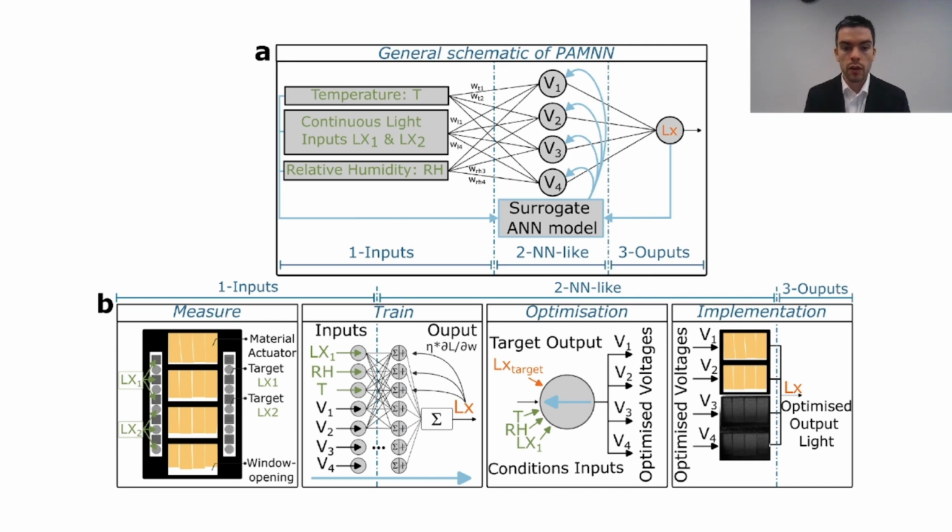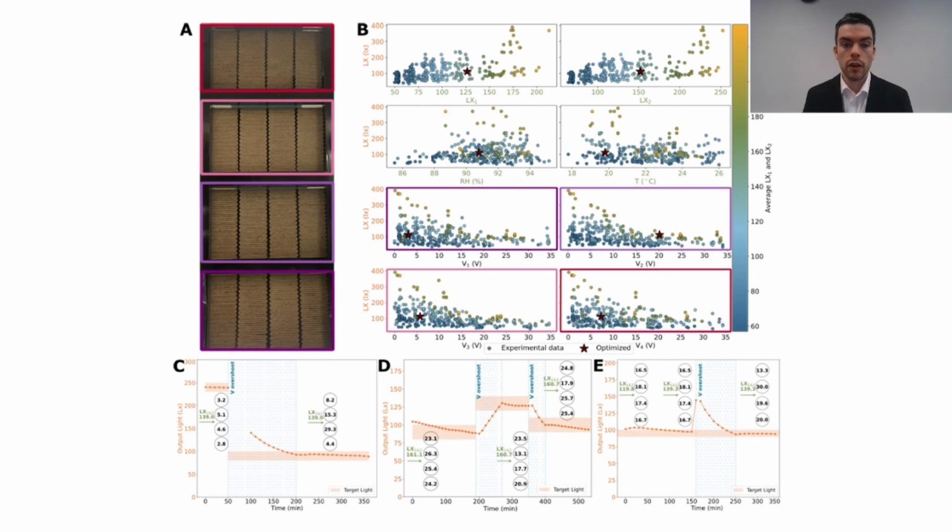This model used as input the input light, the relative humidity, the temperature, and all the voltages inside each individual self-actuating window, and as output the light desired by the application. Then, with a genetic algorithm, we were able to optimize and obtain the ideal voltages in order to obtain the targeted light output from the input of temperature, relative humidity, and light. Therefore, by assigning these voltages to the system, we were able to achieve the required light.